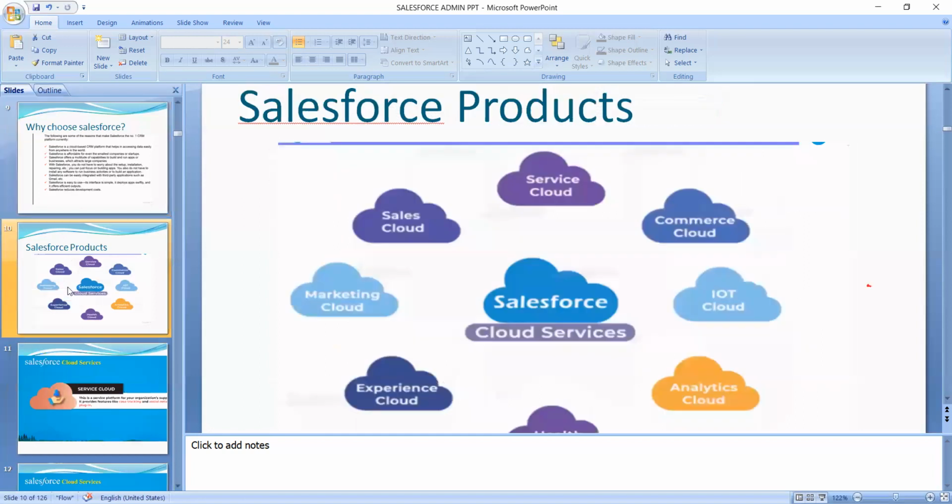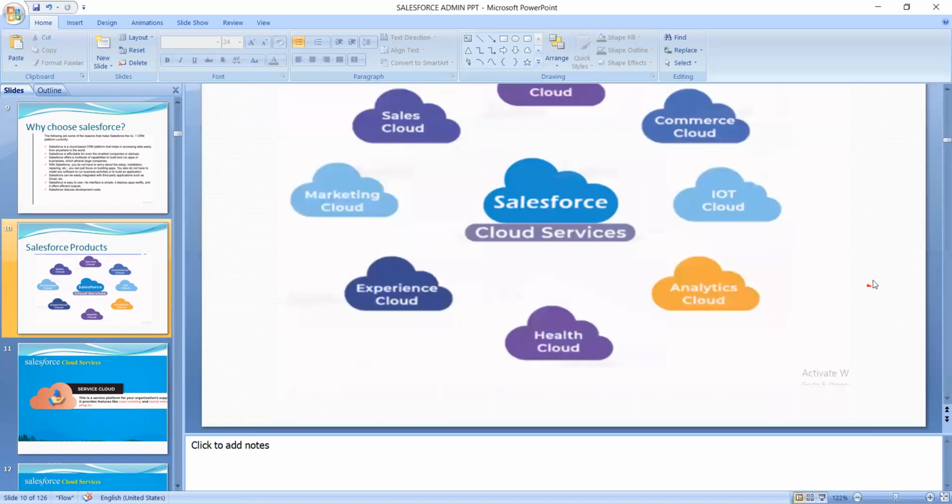And these are all the Salesforce products we are using in the market now: service cloud, commerce cloud, IoT cloud, analytical cloud, health cloud, experience cloud, marketing cloud and sales cloud.